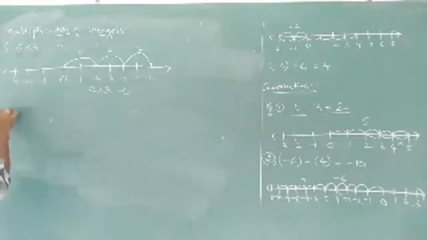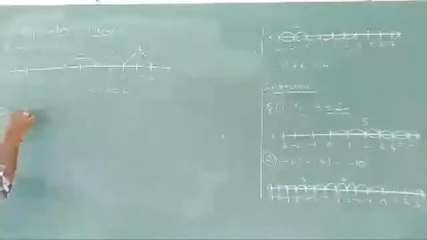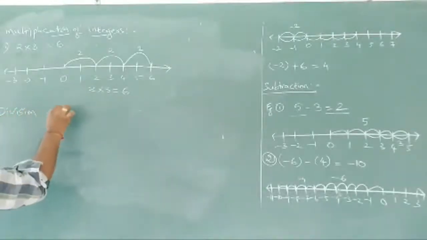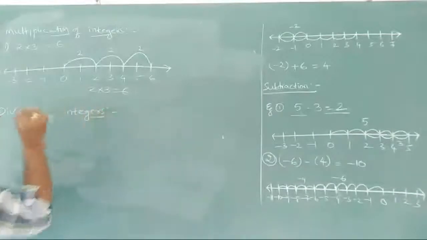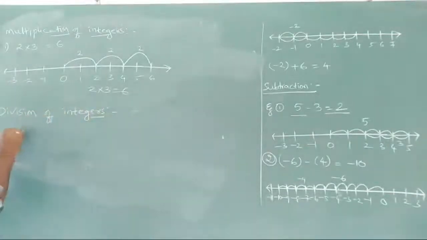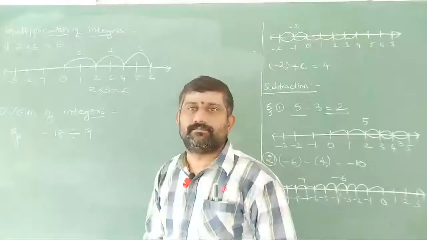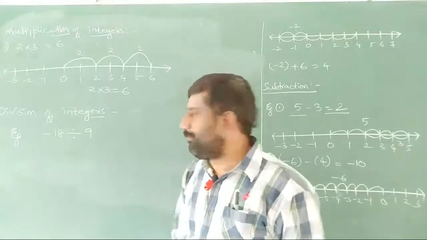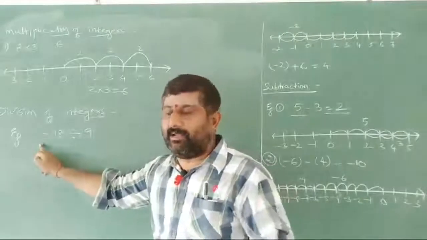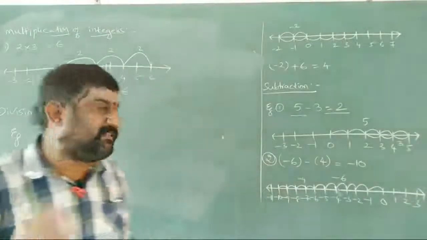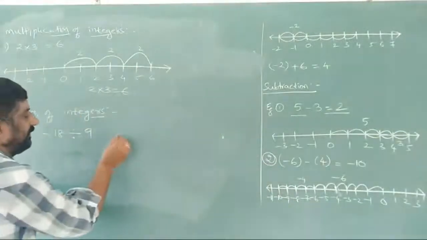Now division of integers. Let us take an example here. Okay, we get 18 here, so the answer is going to be 2, but the thing we have here is minus. So remember one thing, I'll discuss 3 things here.